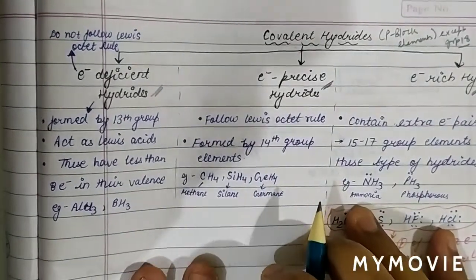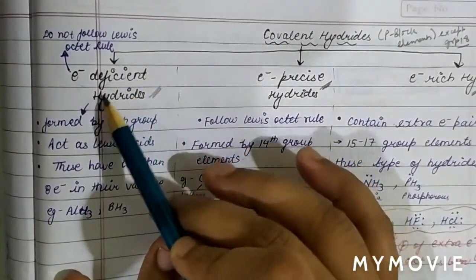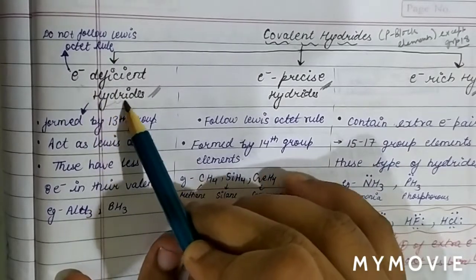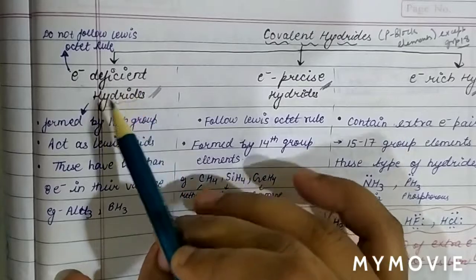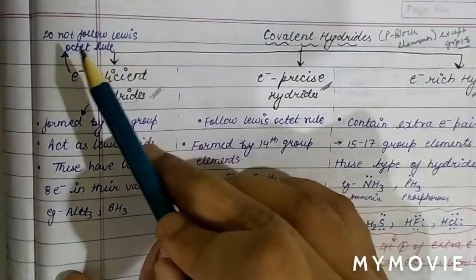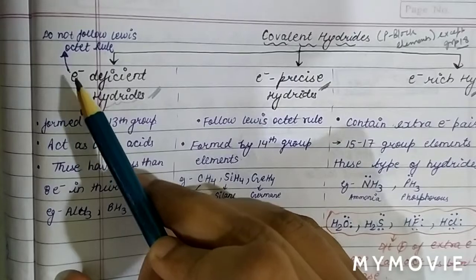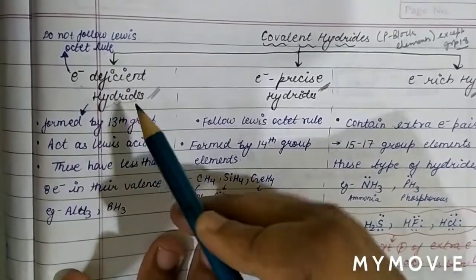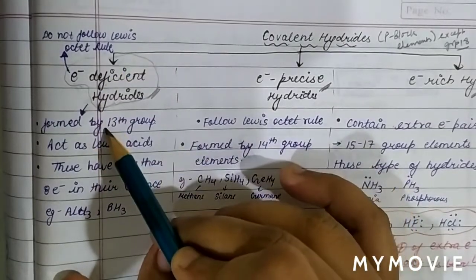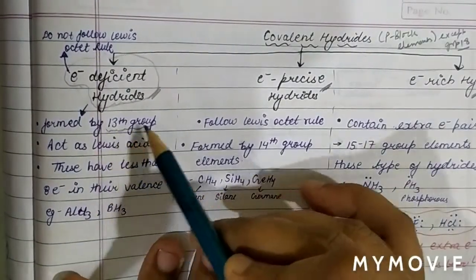What is an electron deficient hydride? If there is a deficiency of electrons in these types of hydride, it means simply that these hydrides do not follow the Lewis octet rule. Therefore we call them electron deficient hydrides, and they are formed by group number 13 elements of the P block.